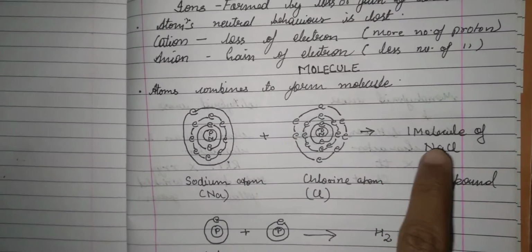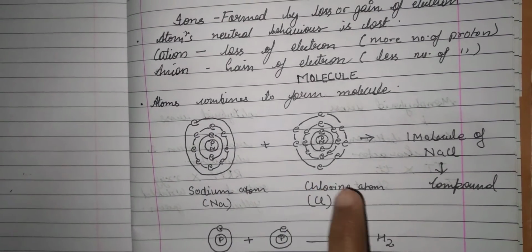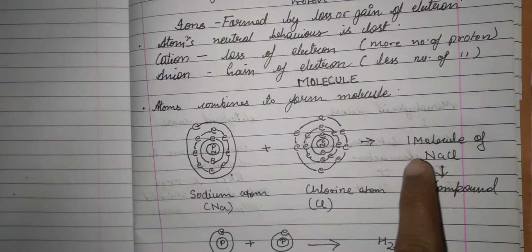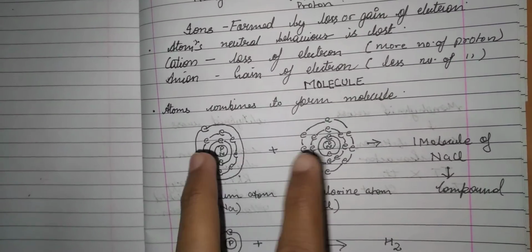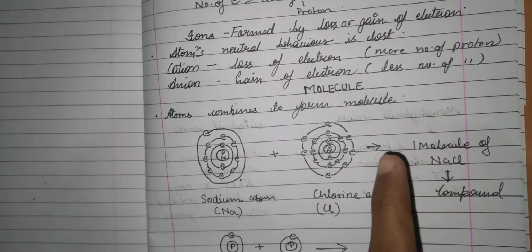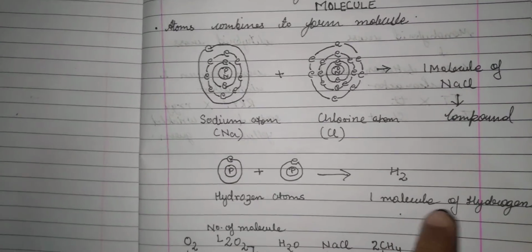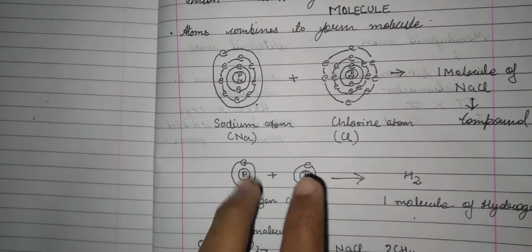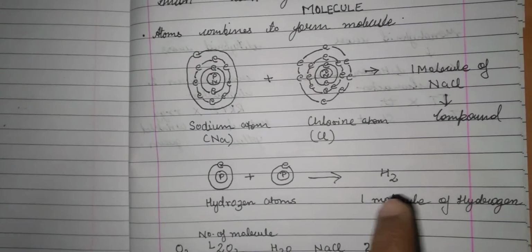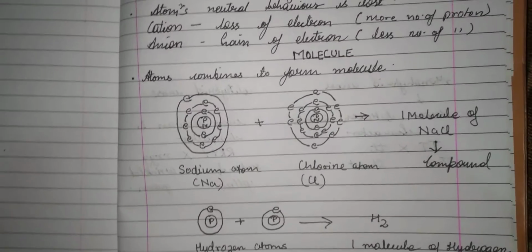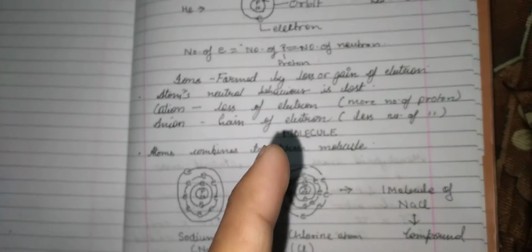In the sodium chloride example, you can see a sodium atom and a chlorine atom combine to form one molecule of sodium chloride. Here two atoms of different element combine to form one molecule of sodium chloride compound. In the formation of one molecule of hydrogen, two atoms of the same hydrogen atom combine to form one molecule of hydrogen. And hence in this class you understand what is atom and what is molecule, the difference between molecule and atom.